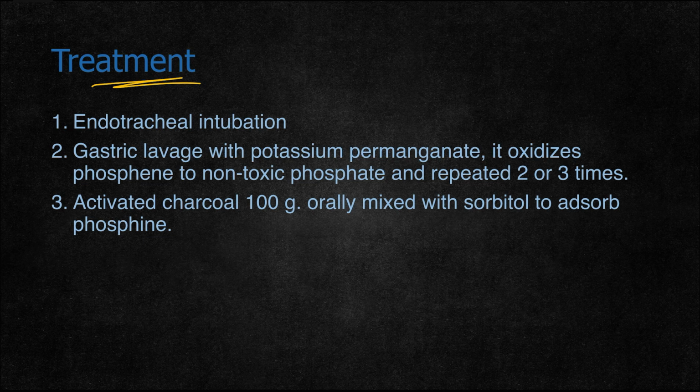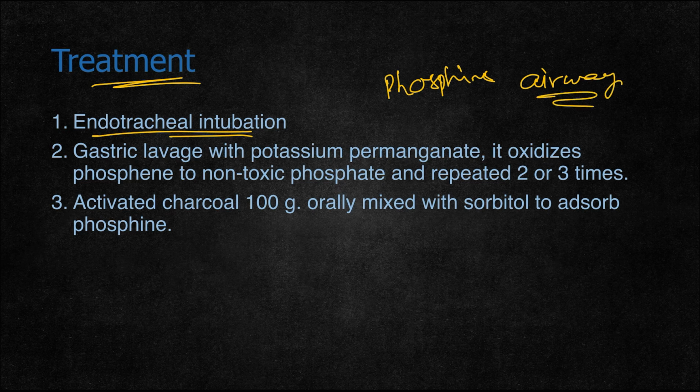Coming to treatment, protective intubation is done immediately to remove phosphine gas. Oxygen is started and the airway is secured so that the person can breathe properly. Next is gastric lavage to remove unabsorbed aluminum phosphide. Usually it is done with potassium permanganate. It oxidizes phosphine to non-toxic phosphates and is repeated 2 to 3 times till all the poison is removed.